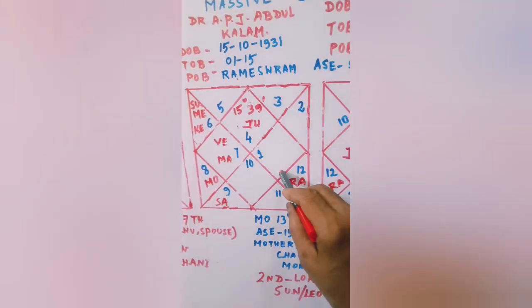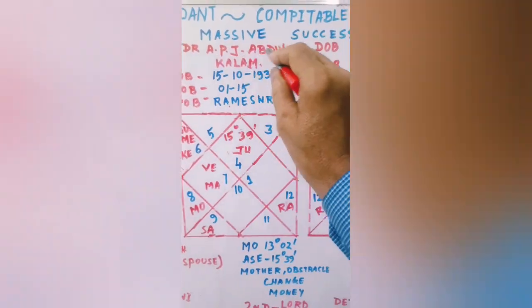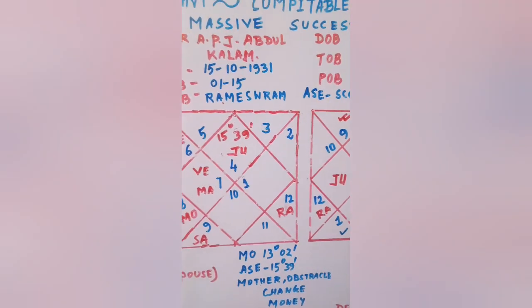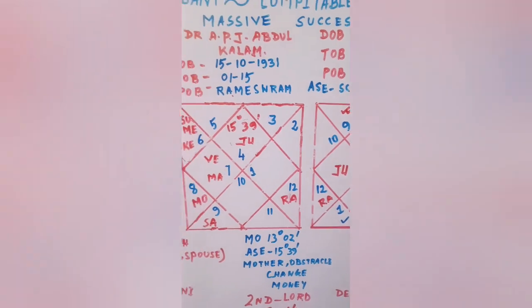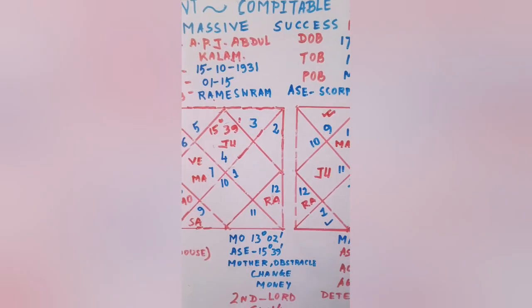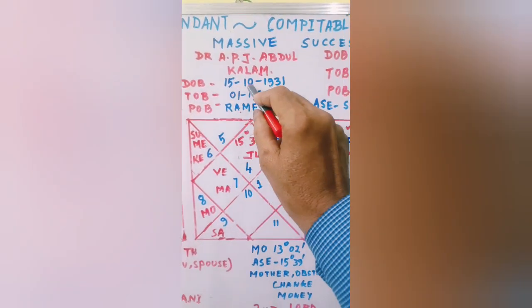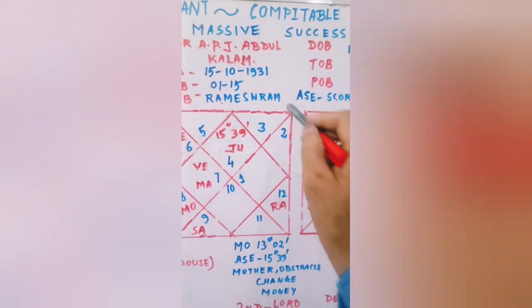Now coming to another chart. Here it is the famous Dr. APJ Abdul Kalam, ex-president of India and great scientist of India. He is also called the best scientist, the missile man. Date of birth is 15th 10 1931, 1:15 time of birth, Rameshwaram.